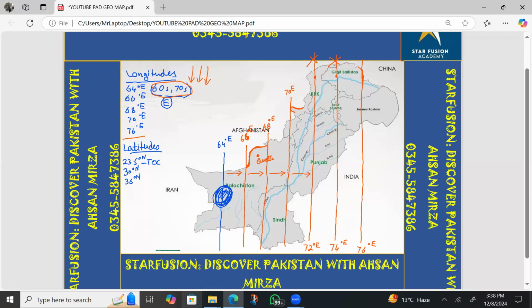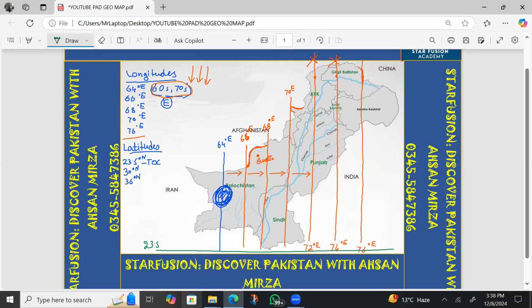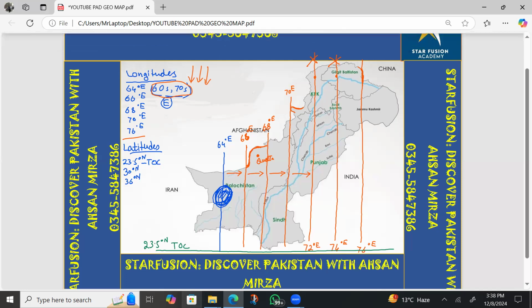Just look at that. The first line is 23.5 degree, so green color is used for that. You can see that the line is just passing below Pakistan. Make sure the correct thing for the labeling and the drawing of the line is that it is passing just below Pakistan. So 23.5 degree north, TOC. This is the correct labeling for this line. If you touch this line to Pakistan, your answer would be considered wrong. This line can be given for the drawing as well, not just for the labeling.